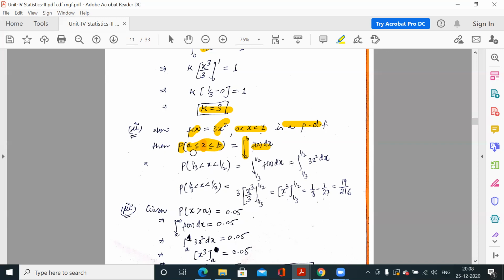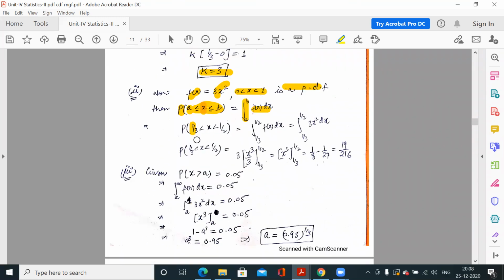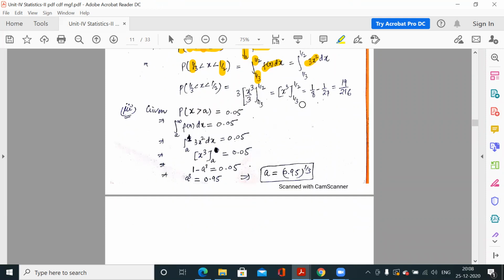So similarly, now the value of a is 1 by 3, because you have to find the probability when x lies between 1 by 3 and 1 by 2. So from 1 by 3 to 1 by 2, you have to integrate f(x). So what is f(x)? 3x square. Integrate and substitute the limits.